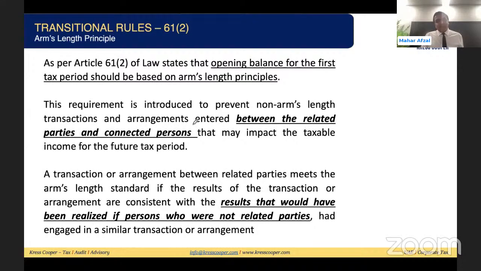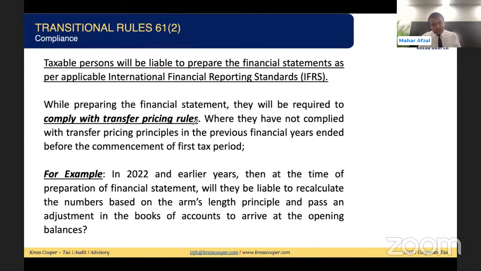Law requires that we adjust the opening balance as per the arm's length principle. Then how can we do this? For this purpose, what is the best possibility? What different options can be there? First of all, we need to segregate the financial statements. In those financial statements, I need to take only the balance sheet. Once I am taking the balance sheet, what are the options that I can use?